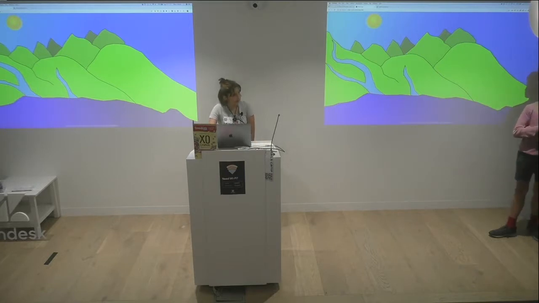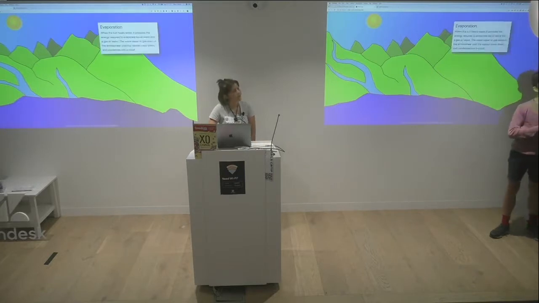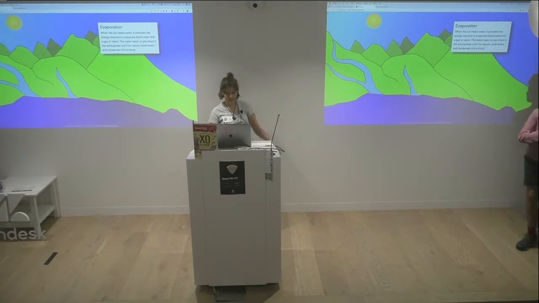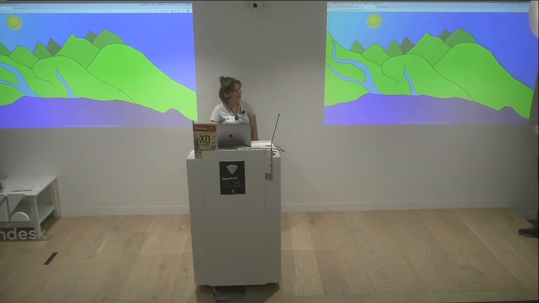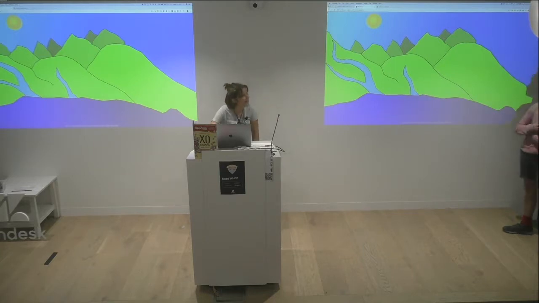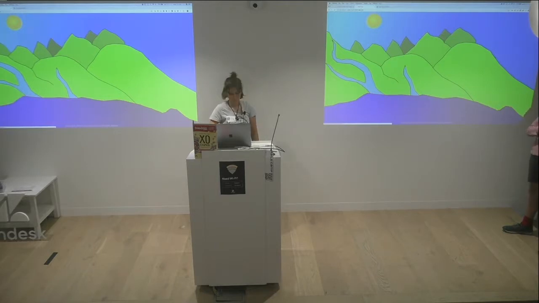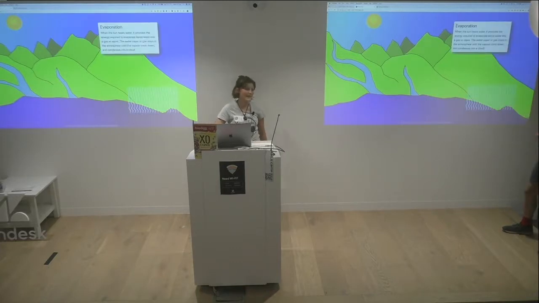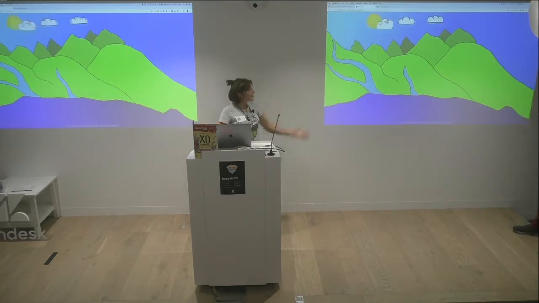So when I click, the evaporation component should appear, but it didn't. And then the evaporation title and contents appears. And if I go a bit further, there should be clouds racing across the screen. Okay. It didn't work. Oh, there we go. And then this is my favourite one, clouds racing across the screen.